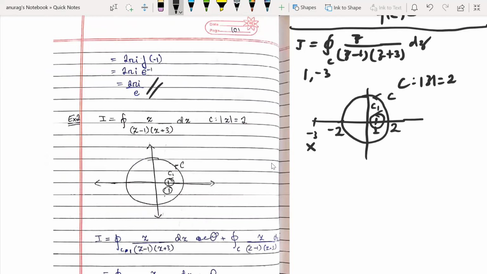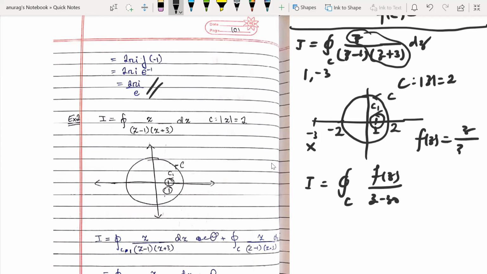So the function which is not creating a problem will become f(z). Can you tell me what is f(z)? This part is f(z) here. Actually, 1 is creating the problem, so we will write it in the form f(z) over z minus z naught. f(z) is z over z plus 3.